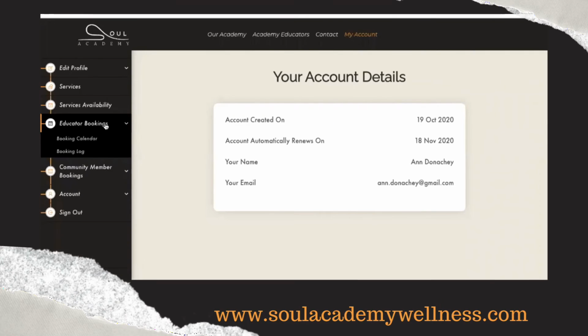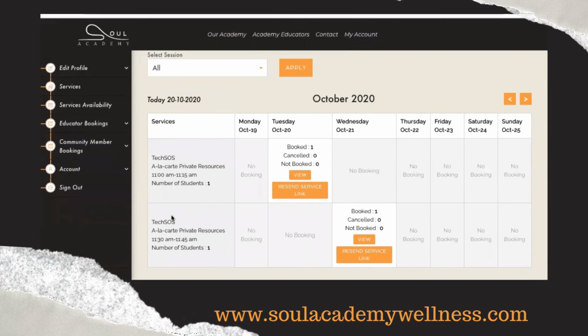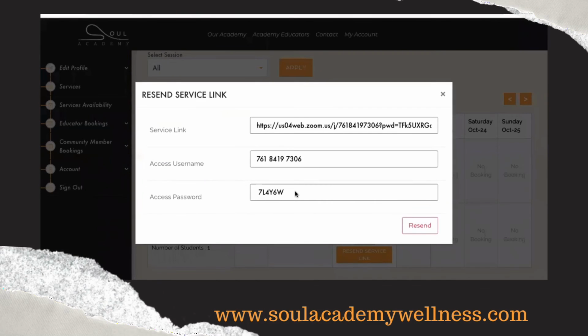The booking log is just a transaction history for your bookings, but the booking calendar is where we can go to input our link. So if we click that, you'll be able to see all of our active services, and you'll be able to see when I have been booked in for. The buttons down here will send me to the booking log, and the second button here, the service link button, allows me to input whatever meeting link, username, and password for whatever service I'm choosing to host my virtual offering